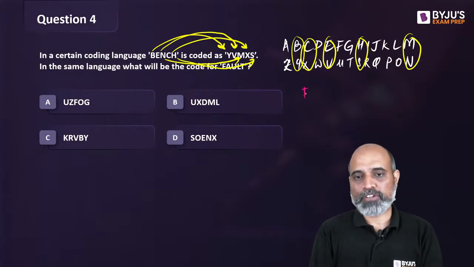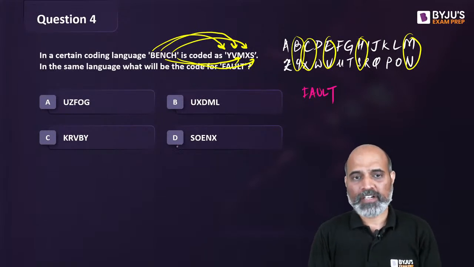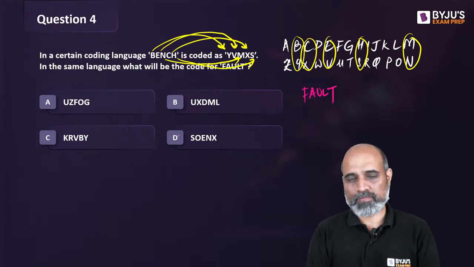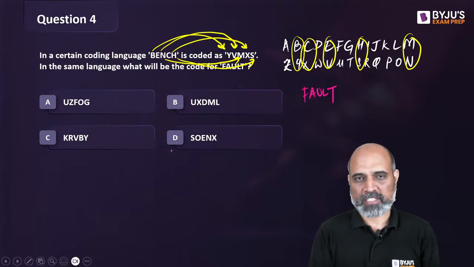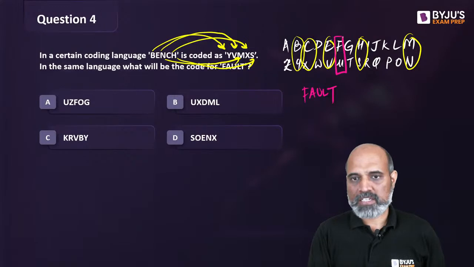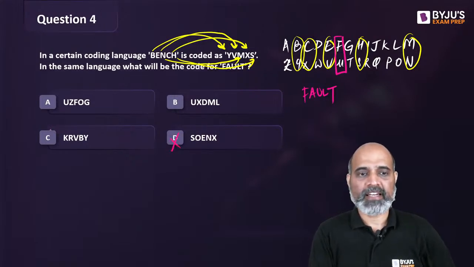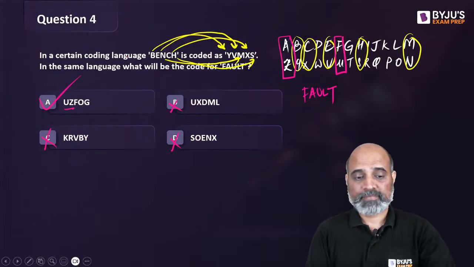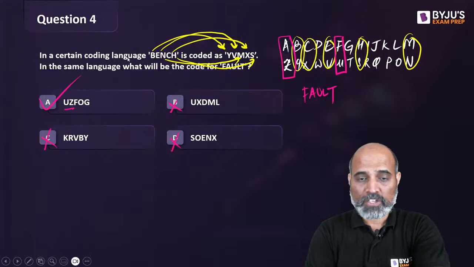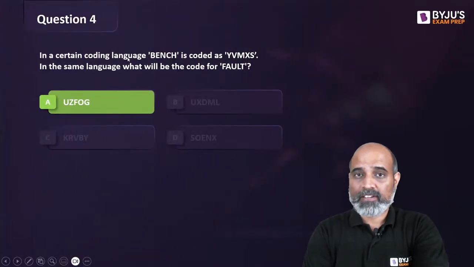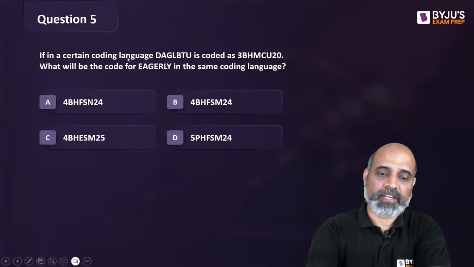So if you're talking about the word fault, let's check the options. Look at the one that is very different, for example, the very first letter F. Either two options will be selected, or we will directly know the answer. So below F comes U. So U means C and D can't be our answer. Now between Z and X, below A comes Z. So U, Z should be there. So B can't be our answer. Answer should be A. Right? Good, good. You guys are quicker than I am. Okay. Next one.